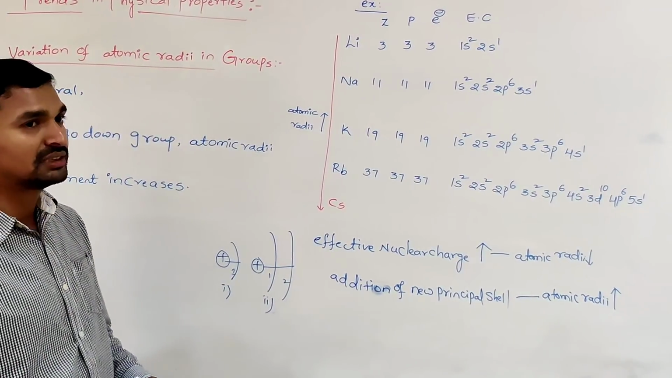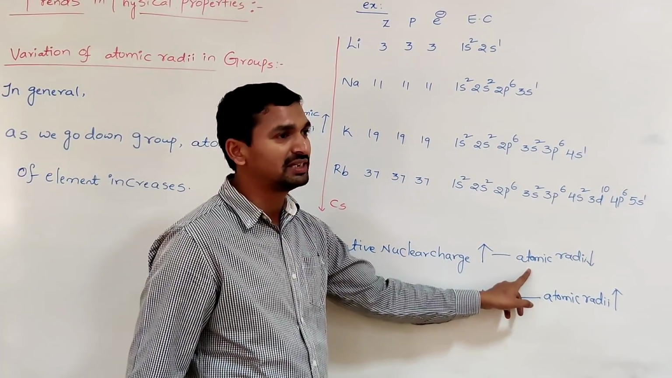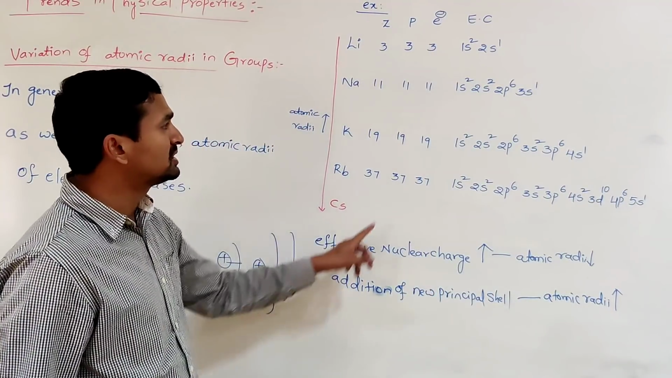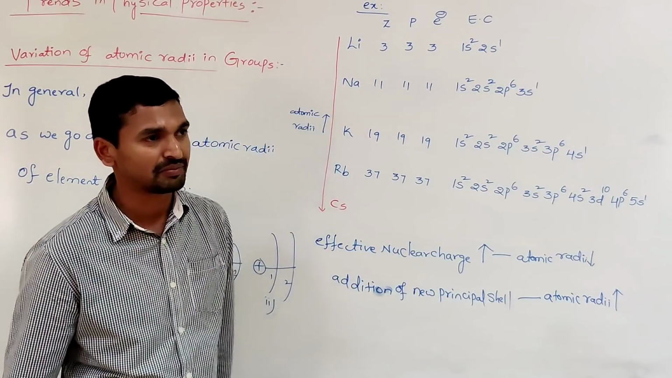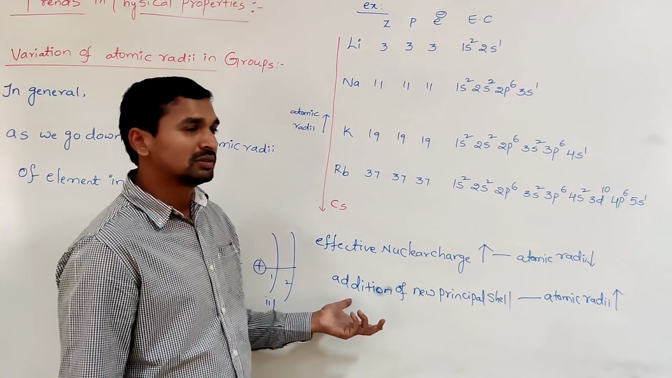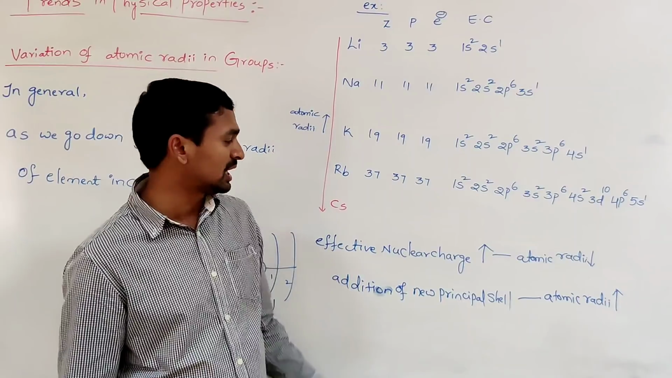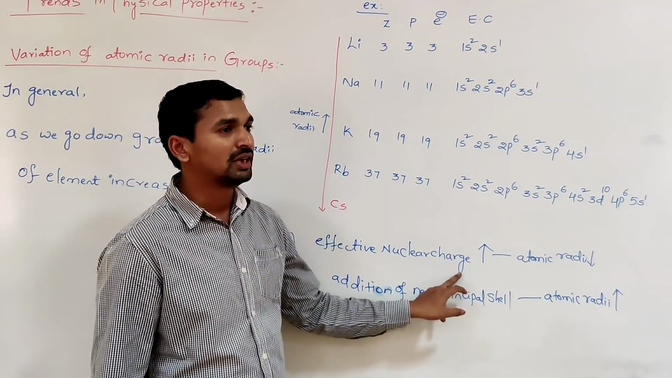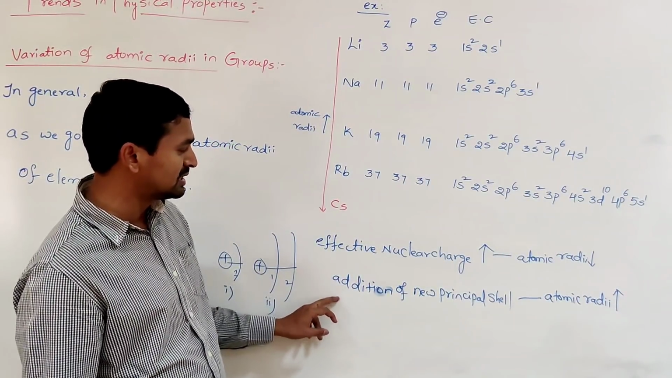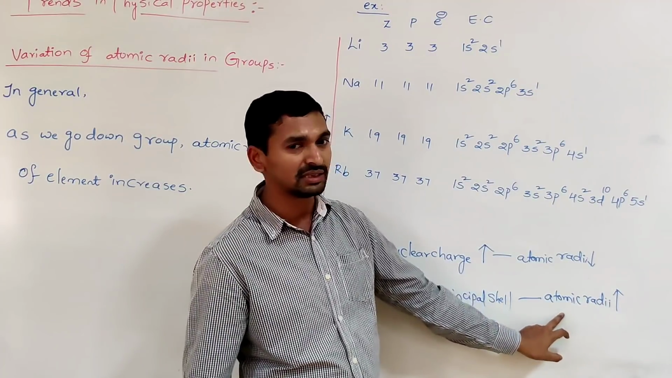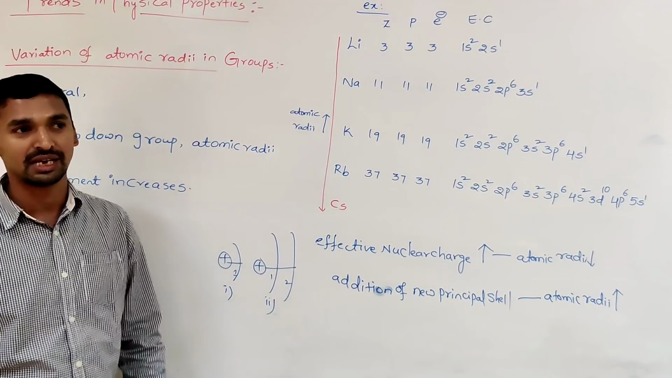The effective nuclear charge increases as we go down the group. If you explain with respect to this, atomic radii decreases. With respect to the addition of a new principal shell, atomic radii clearly increases. Now which is the correct one? When we compare the effect of these two, the addition of a new principal shell dominates the effect of increasing nuclear charge. Once it is dominating, it supports atomic radii increasing. That's why as we go down the group, atomic radii increases.